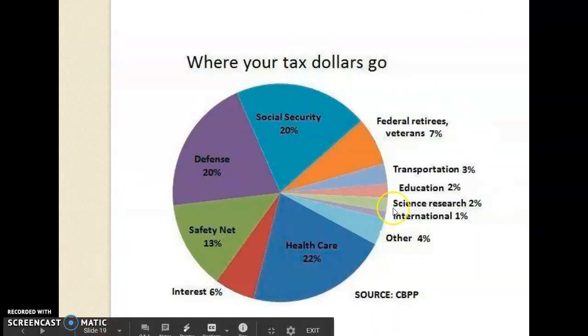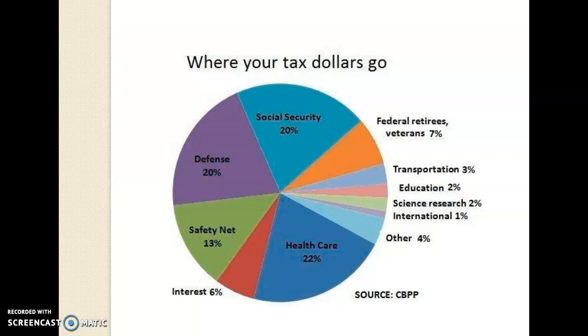Here's where your tax dollar goes for your federal income tax returns. So this is how the government spends your money. Take a look at that. And then go ahead and check out the withholding activity. There's instructions on how you're going to fill that out attached to it. Basically you're just going to look at the 3 pay stubs below and answer the questions above on the first page. Any questions, please email or ask in our discussion groups.